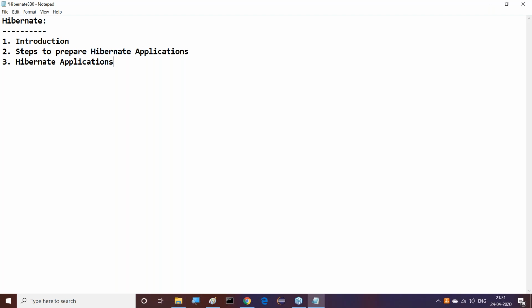Then after that, Hibernate application with the Struts framework. I will take 2 to 3 classes on the basis of Struts. After that, I will show how to integrate Hibernate with Struts. Then if you are more particular about Hibernate with JSF, I will take 2 to 3 classes on JSF. Then I will show that integration part. I'm able to provide a very good integration layer there. But Hibernate with Spring, we will cover in the Spring framework.